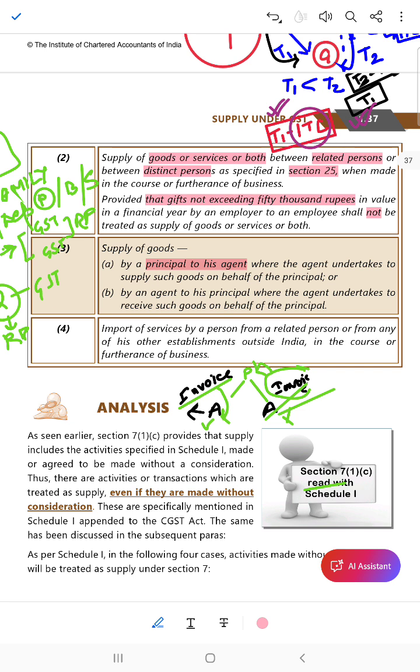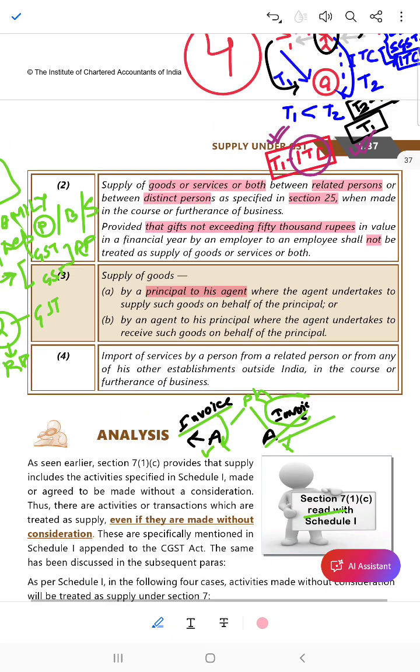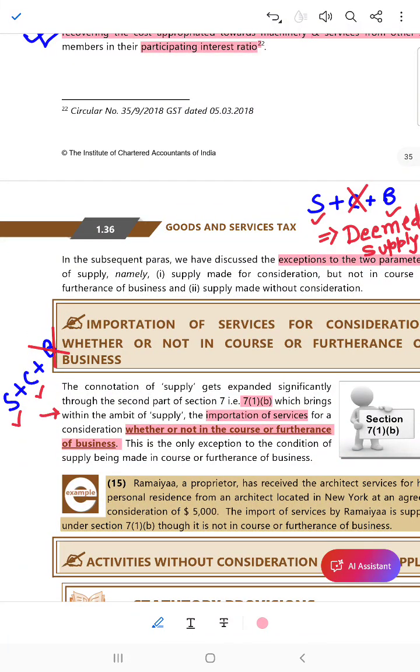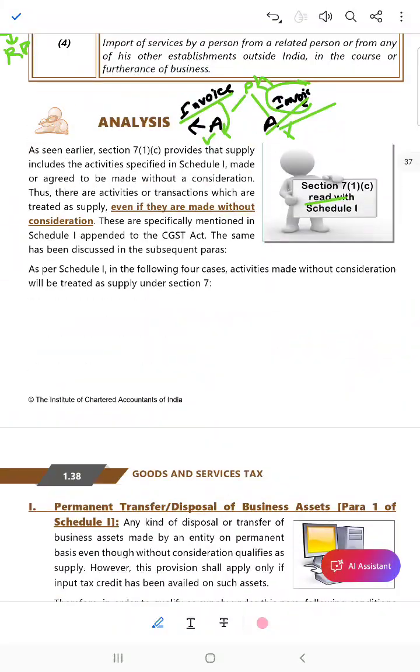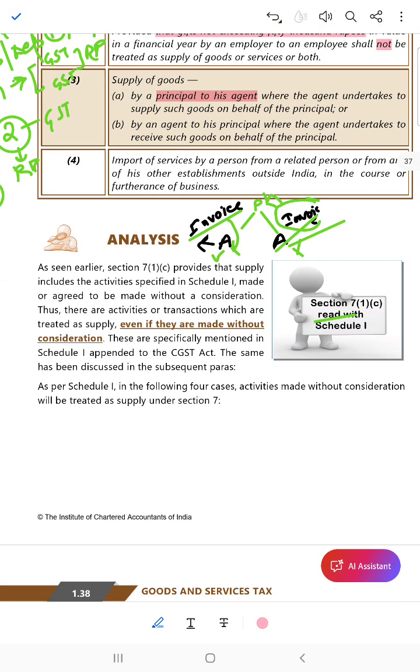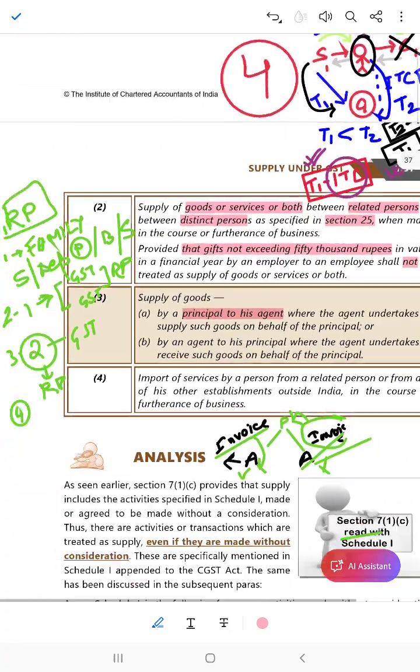See, if consideration is missing, then it has to be supply as well as in the course or furtherance of business. If business is missing, then the other two must be satisfied. Okay, so this is what deemed supply actually of Schedule 1 is.